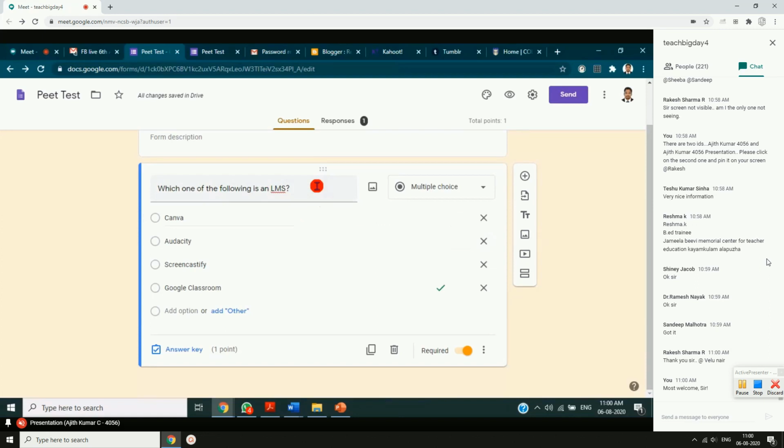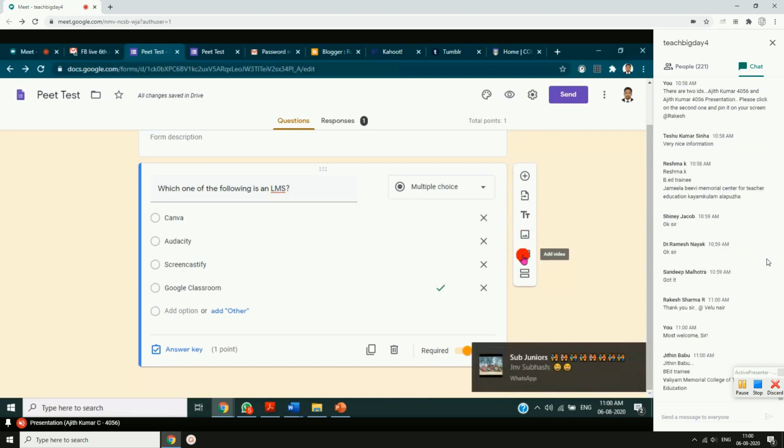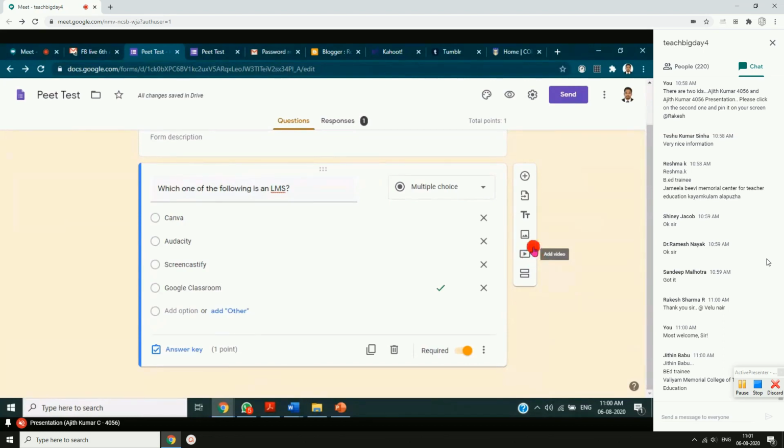If you want to add a title or description for this question, that can be done using this button. Now you can see something like add image, add video also. Since it is a technology related question paper, you can ask your students to watch some YouTube videos. So you can add that YouTube video in your question paper.